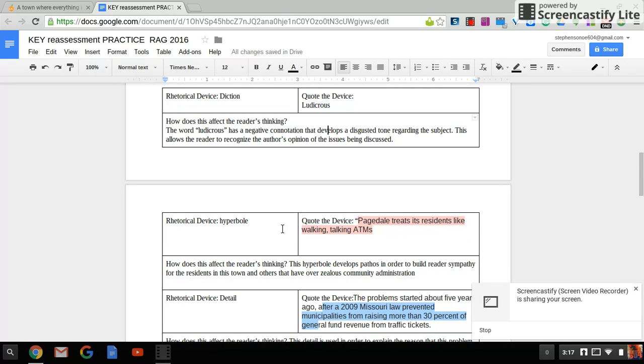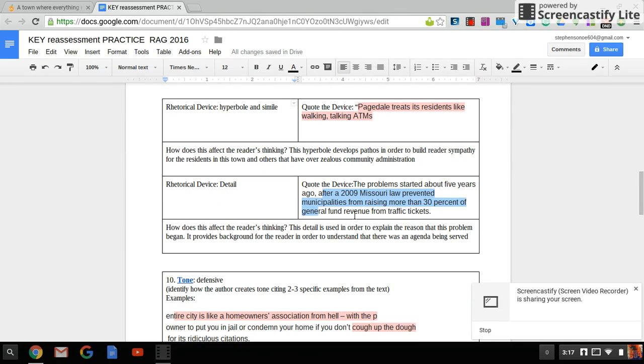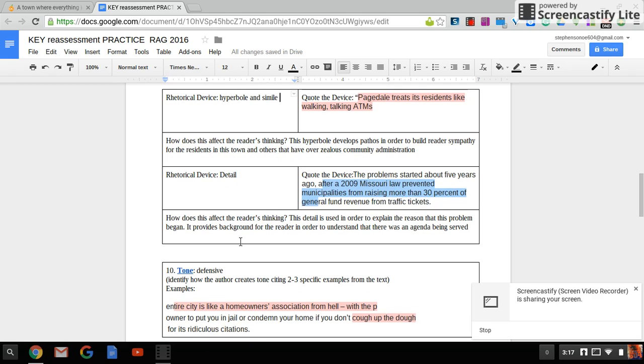Then I called out that Pagedale treats its citizens like walking ATMs, hyperbole and simile. And this affects the reader's thinking. The hyperbole develops pathos in order to build reader sympathy for residents in this town and others that have overzealous community administration. So the purpose here is to build sympathy by using pathos. And then the detail, 2009 Missouri law prevented them from raising 30% of the general fund. How does that detail change the thinking of the reader?